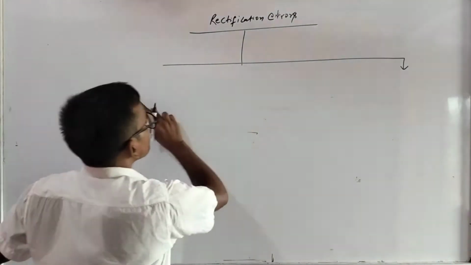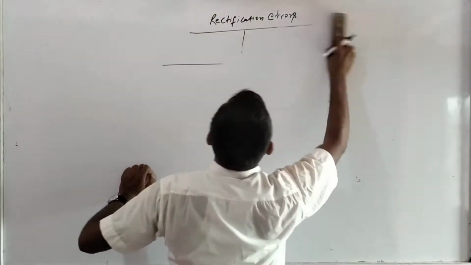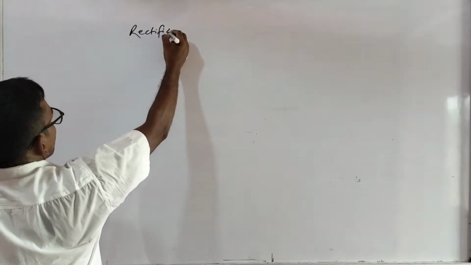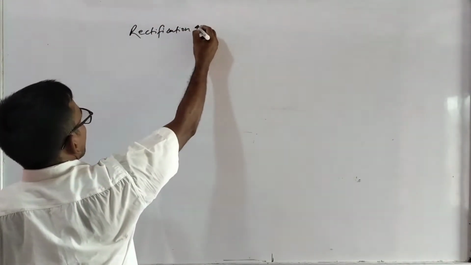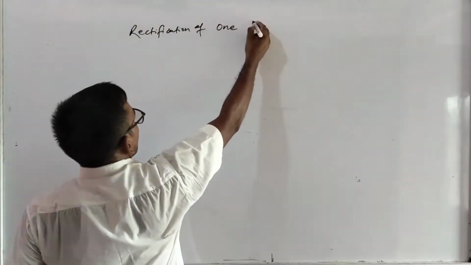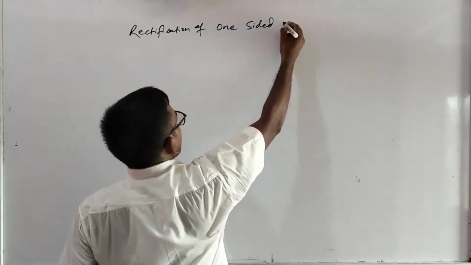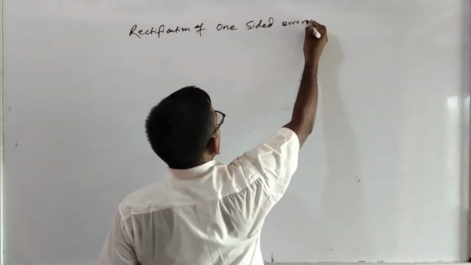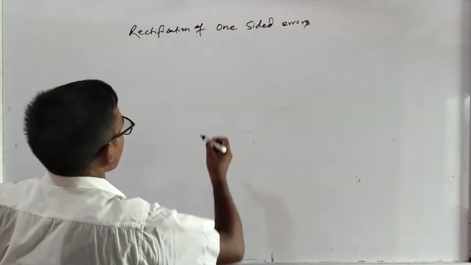So the topic will be like this now: rectification of one-sided errors. Okay.